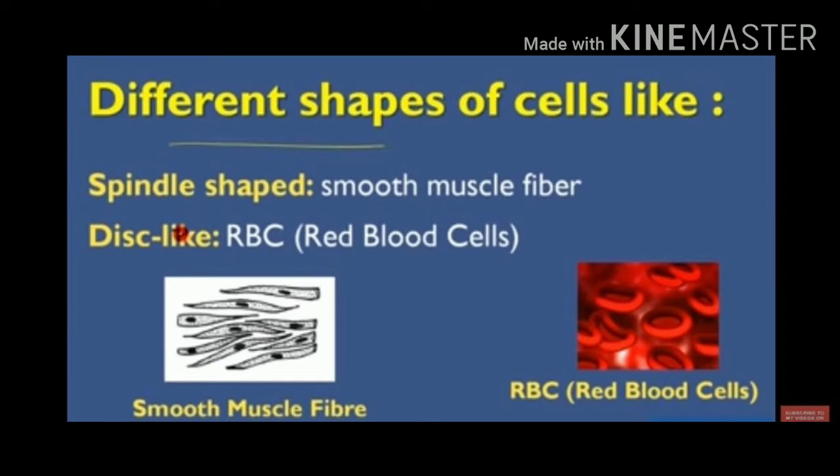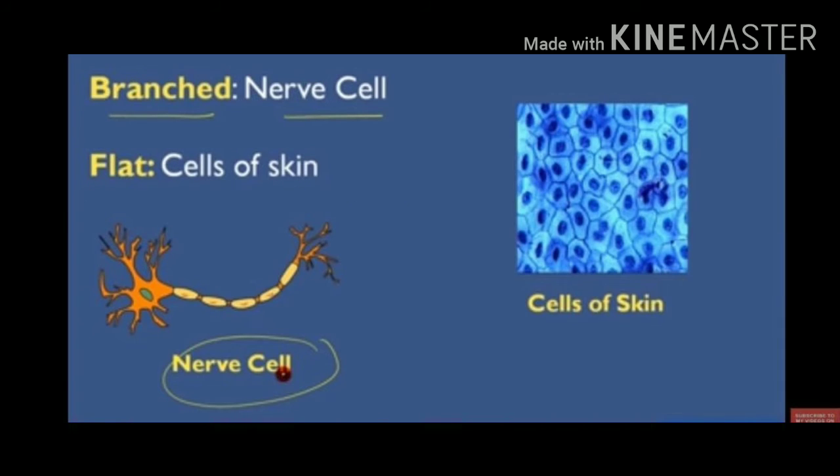Different shapes of cells include spindle shape, which occurs in smooth muscle fiber, and disc-like, which we can see in red blood cells or RBCs in our body. Then there are branched nerve cells and flat cells of skin.